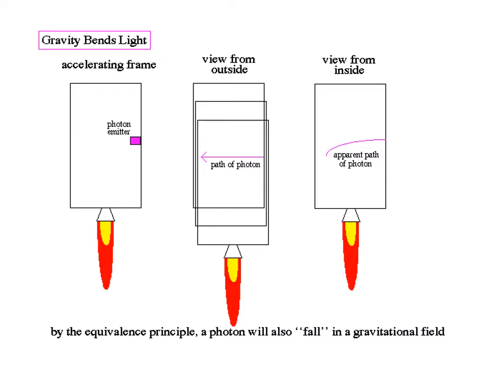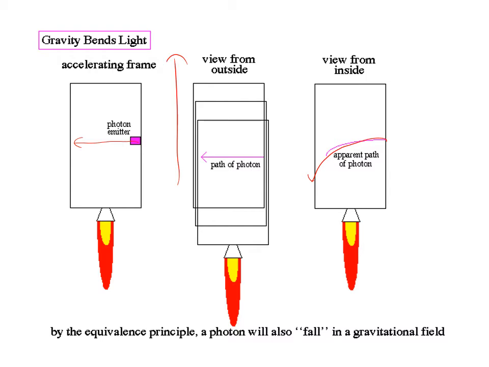Now, how does that apply to what we've been talking about with relativity? Well, imagine you have a light source, like a laser beam, on one side of the box, and it fires a beam of light across the box. Well, if the box is moving, that beam of light, when it reaches the other side of the box, is going to hit further down the box. Now, we know that from time dilation and so forth with special relativity, but if the box is accelerating, going faster and faster and faster, that means the path is going to be curved as it goes down and hits the other side of the box.